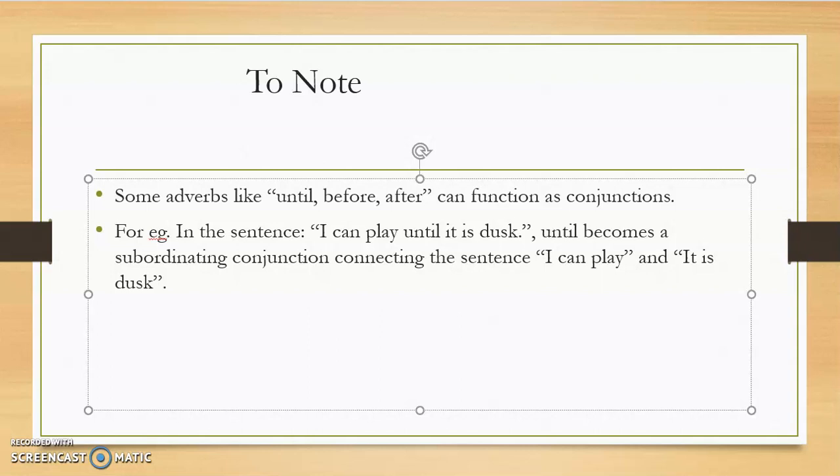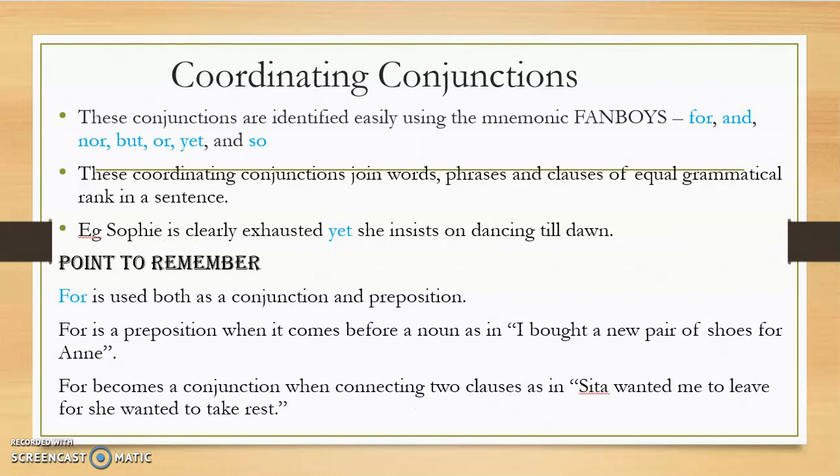Coordinating conjunctions are used to combine sentences that are of equal grammatical rank. Correlative conjunctions work in pairs. And finally, subordinating conjunctions are used to combine either independent clauses or dependent clauses.